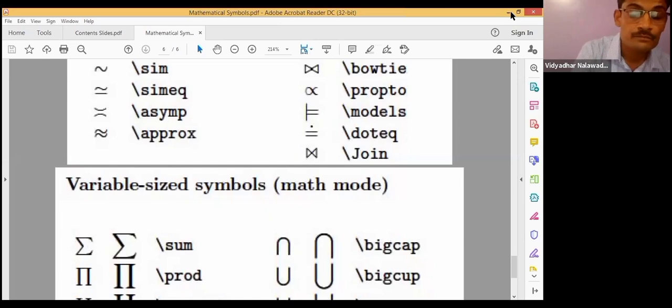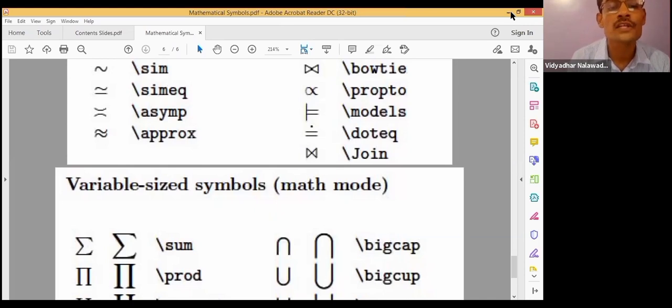We'll see the output later. Then sqrt, square root of x. What about cube root of x? Cube root of x has the same syntax.